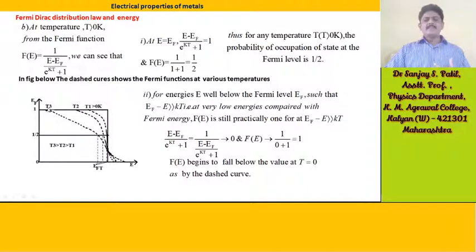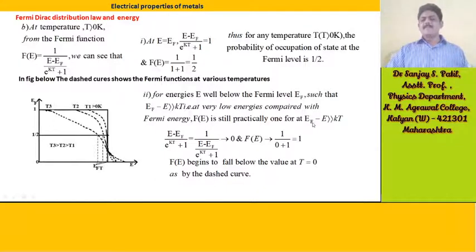For energies E well below the Fermi level, such that EF minus E is very much greater than kT, that is, for energies very low compared with the Fermi energy, f(E) is still practically 1.